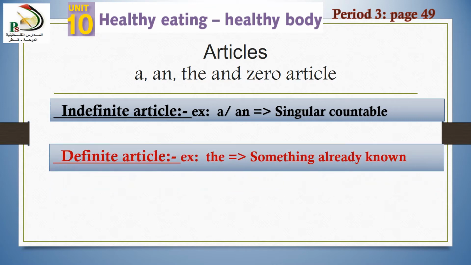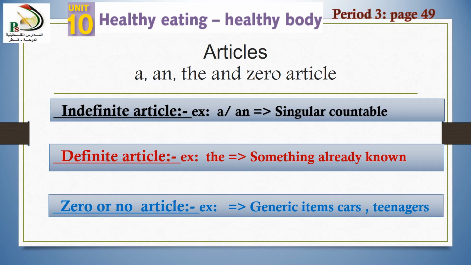The second part is the definite article, the. We use it for something already known. The third part is zero or no article. For example, we use it for generic items, cars, for information that we already have an idea about. For example, the cars need fuels in order to move. Okay, this is generic items. We all know that cars need fuels in order to move from one place to another.